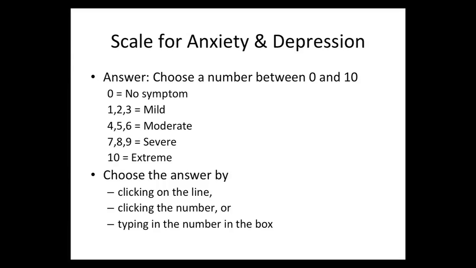To answer a question, choose a specific number from 0 to 10. The number 0 indicates no symptoms during that period. Scores 1, 2, and 3 indicate a mild level of symptoms, 4, 5, and 6 moderate symptoms, 7, 8, and 9 severe symptoms, and 10 indicates extreme. Choose the number for each answer by either clicking on the line or typing in the number. Each question must be answered before submission.